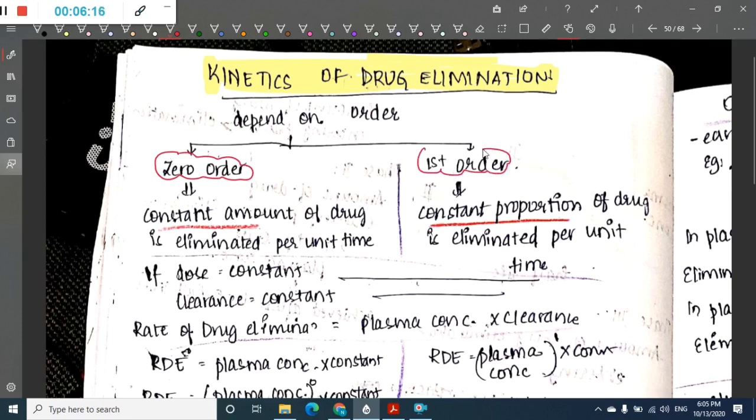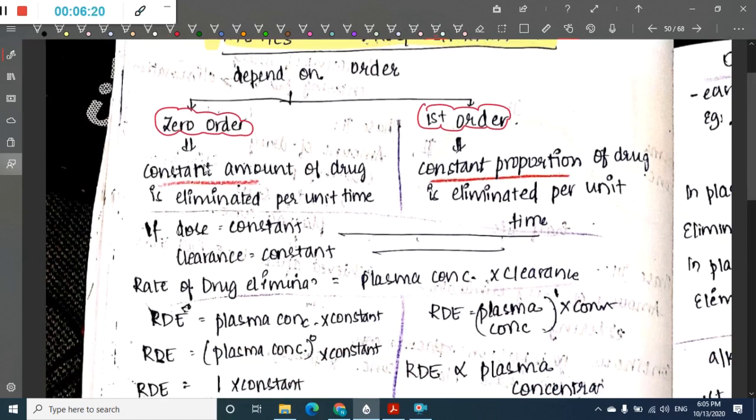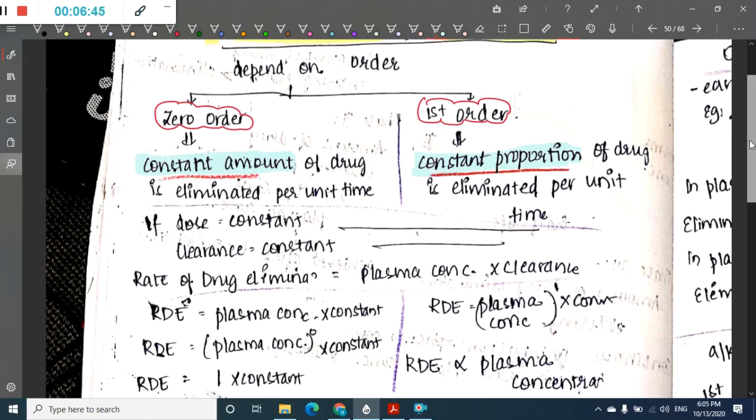In zero order kinetics, these are the important buzzwords which you should remember. In zero order kinetics, constant amount of drug is eliminated per unit time. In first order kinetics, constant proportion of drug is eliminated per unit time. See, in zero order, always a constant amount, always a particular amount of drug is eliminated per unit time. In first order kinetics, a constant proportion of drug is eliminated per unit time.